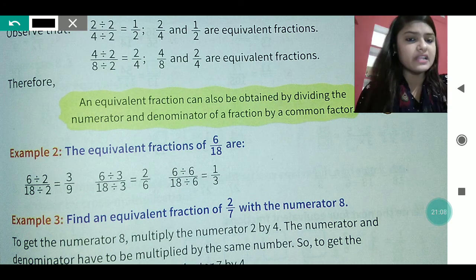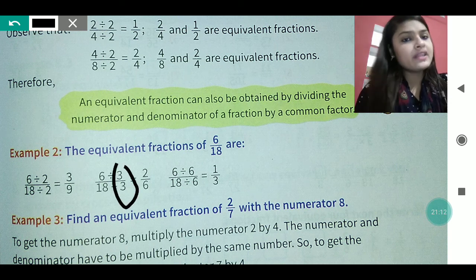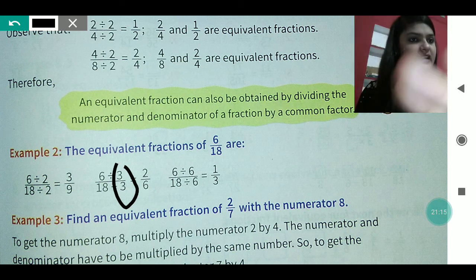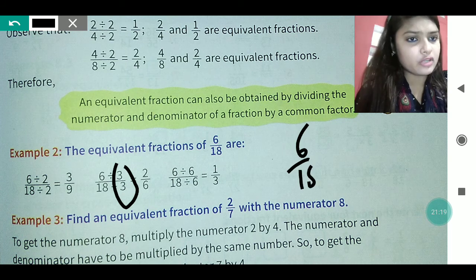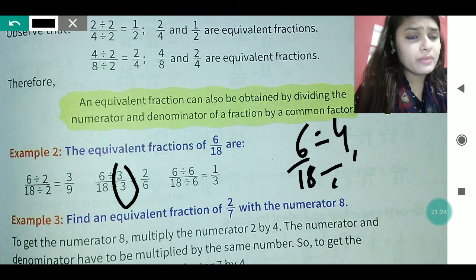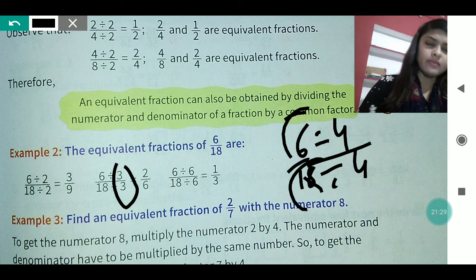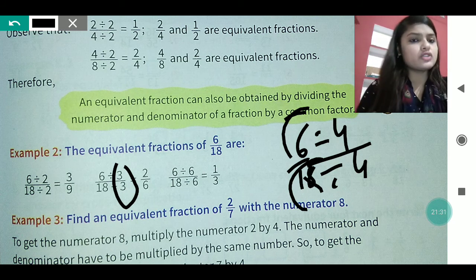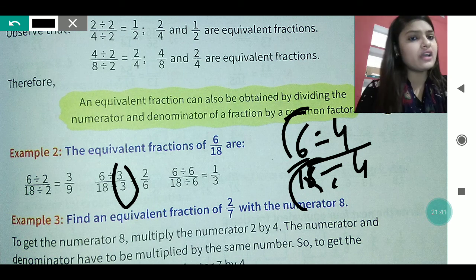It is completely divisible. In the same way, when we are dividing 6 by 18 by 3, then 2 by 6 is coming, and it is also completely divisible. Maybe the question is arising in your mind: why are we not dividing it with 4? Because if you divide with 4, then both the numbers are not divisible. If you divide with 5, then also it is not. So here you have to think with which number you will divide so that it is completely divisible without leaving any remainder.